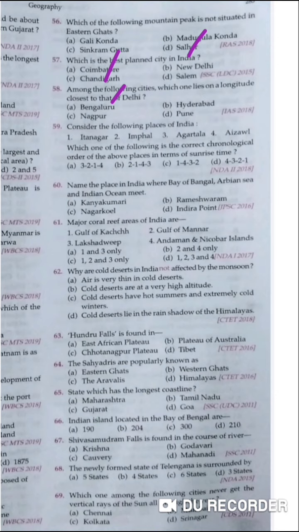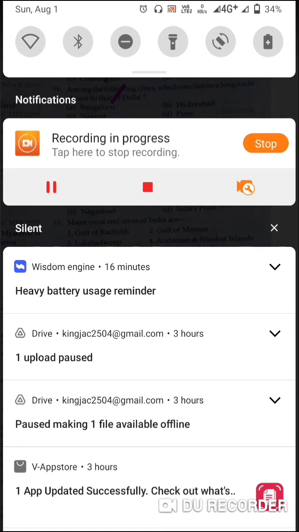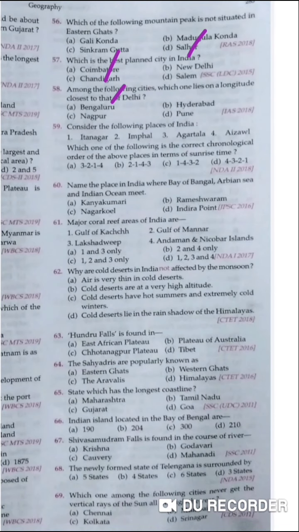And 59th one, so it's according to sunrise, so the chronological order according to sunrise. So the answer is Agartala, Imphal, Itanagar and Aizawl, and I have a little doubt in this, so please check it out. And 16th one, name the place in India where Bay of Bengal, Arabian Sea and Indian Ocean meet, that is absolutely Kanyakumari.